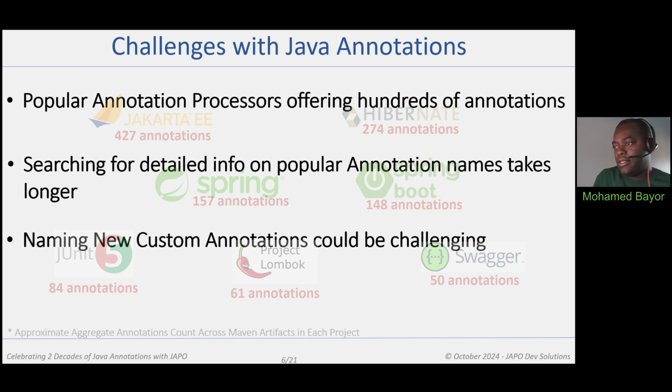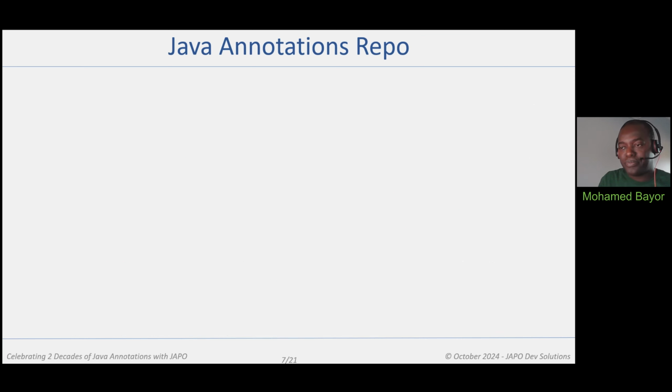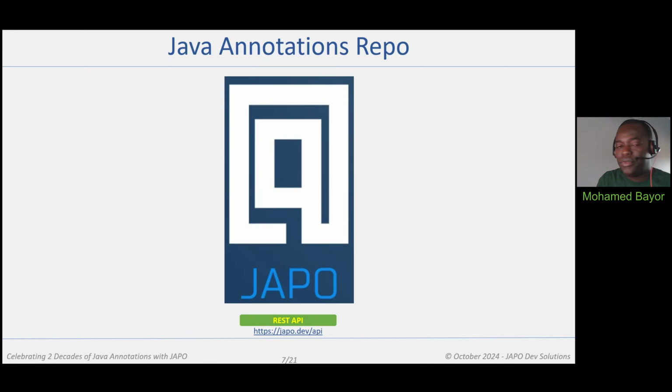We deeply analyzed all of these challenges faced by the Java developers and decided to come up with a possible solution. Some sort of advanced search engine which will be dedicated exclusively to Java annotations. We named it Java Annotations Repo, or JAPO for short.